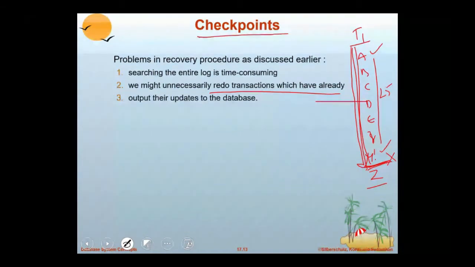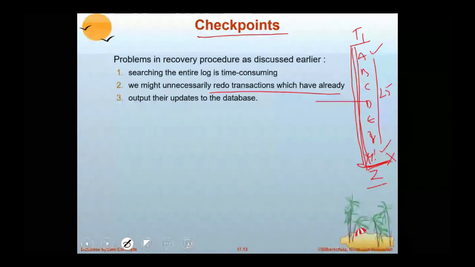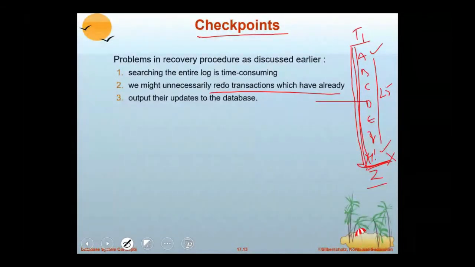I hope you remember that in a computer operating system, we have an option called restore the computer to the previous known good configuration. What does it mean?